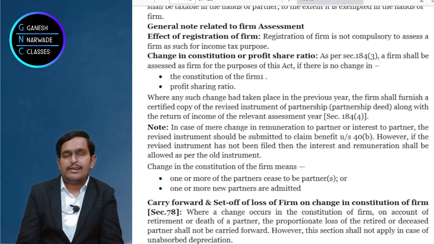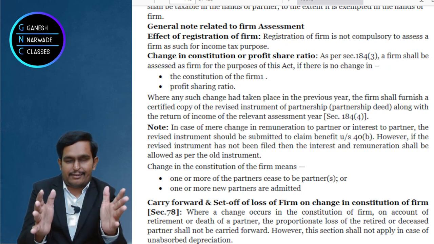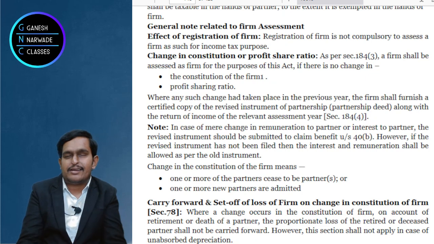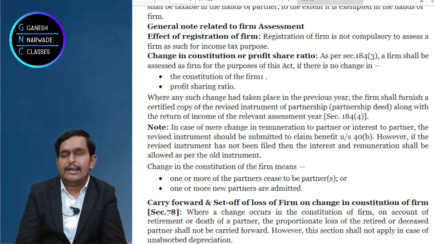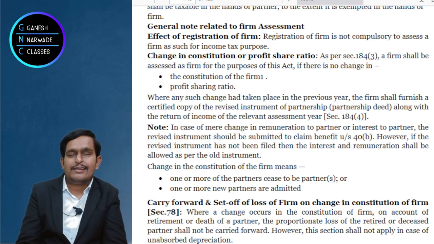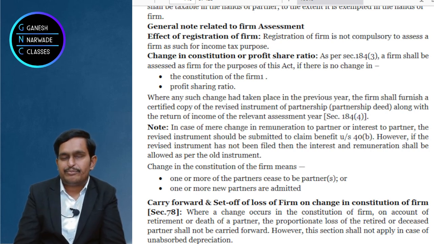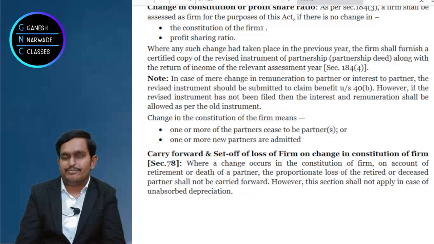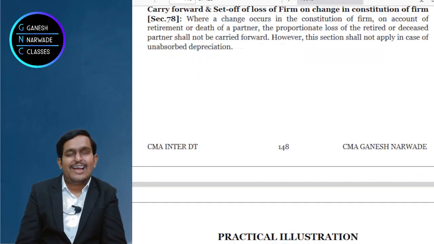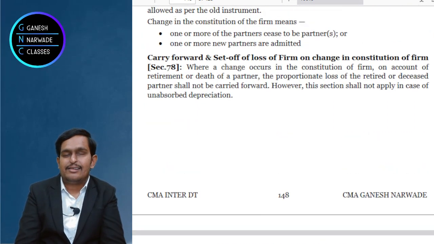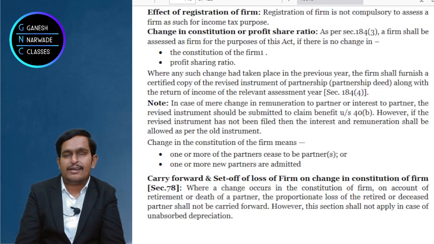Now this business income is distributed amongst the partners, share of profit by partners. I already said that this share of profit is exempt under section 10(2)(a), right? As per section 10(2)(a), it is exempt for the partners.